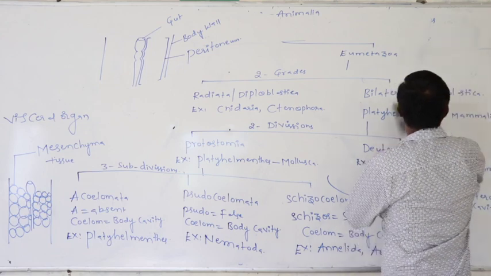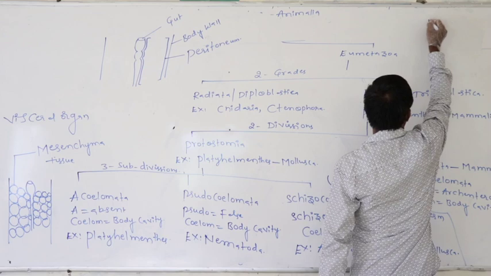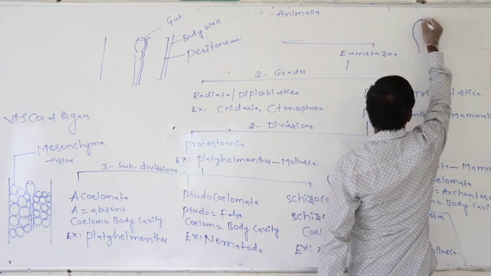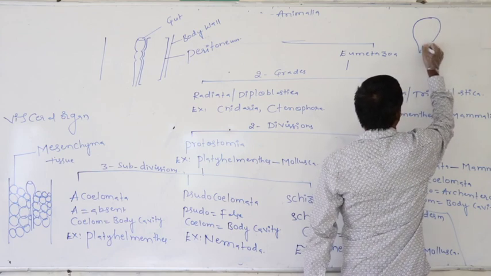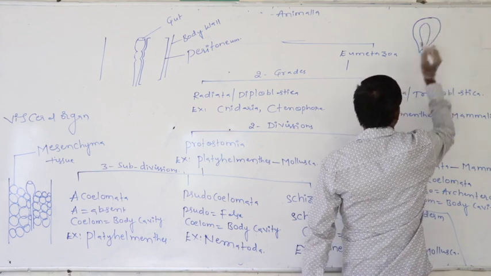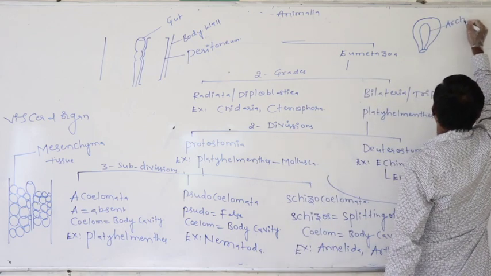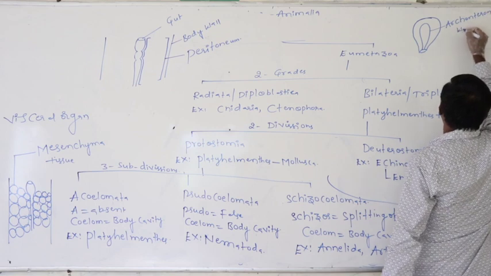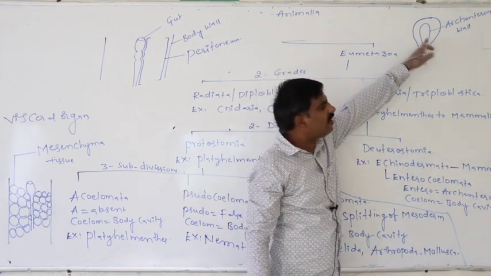What is the meaning of the archenteron wall? Just assume this is the gastrula stage. This is the gastrula. This is the archenteron. This is said to be the archenteron wall.